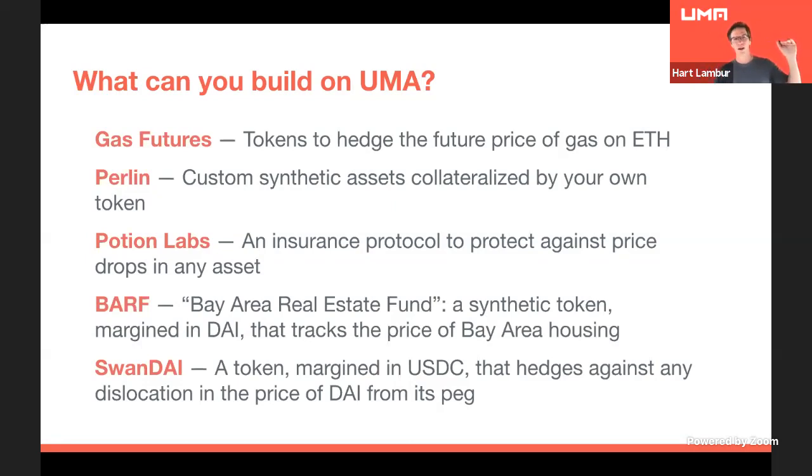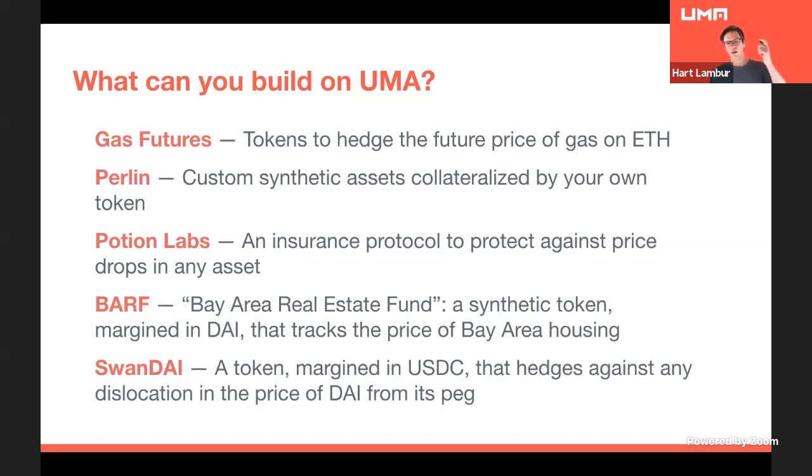And we can do this because we can have this kind of difficult calculation, which you can't really do instantaneously on chain, happen off chain and enforce it with this priceless mechanism.